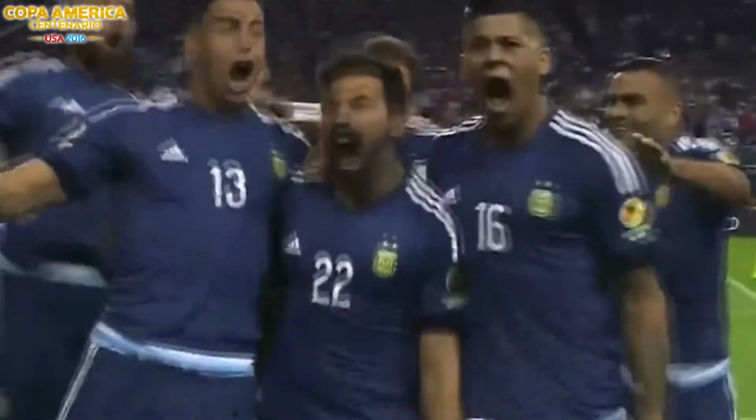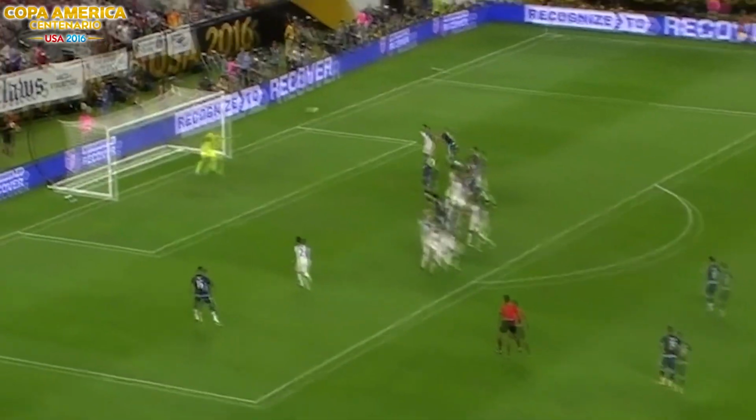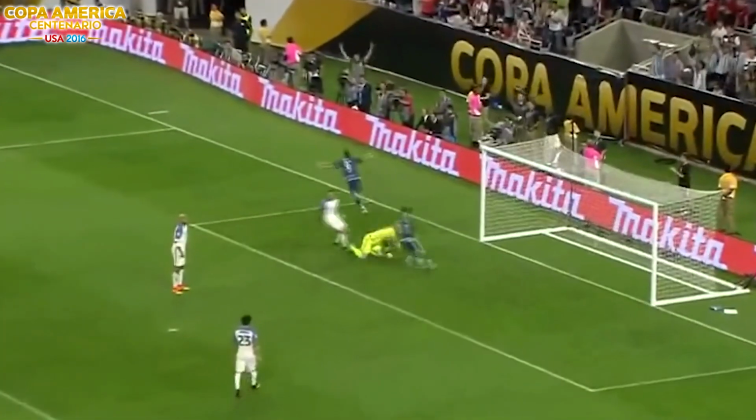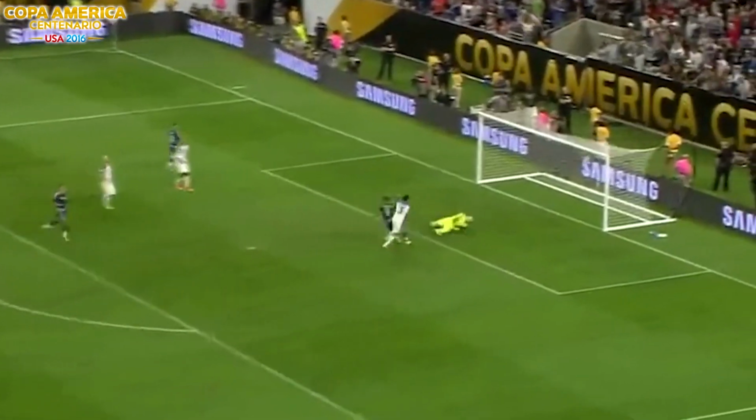1-0, and Argentina didn't slow down. Messi with a rebound. Argentina scores. He cut it back, and there's another goal.